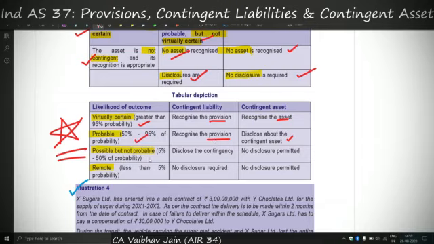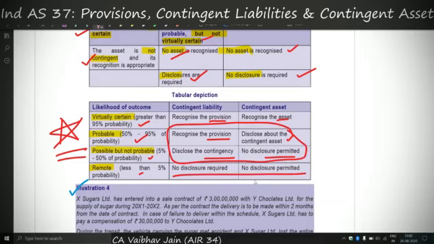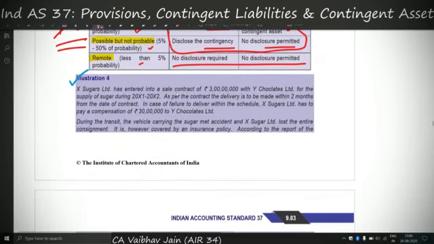Now if it is 5 to 50%, therefore we say it is possible but it is not probable. In that case we will disclose a contingent liability but will not disclose a contingent asset, and if it is remote then nothing is required. So the distinction part is this second and third box. Now I will cover illustration 4.